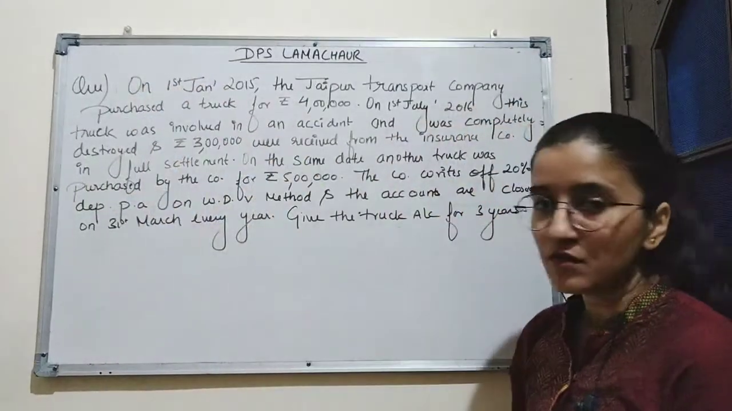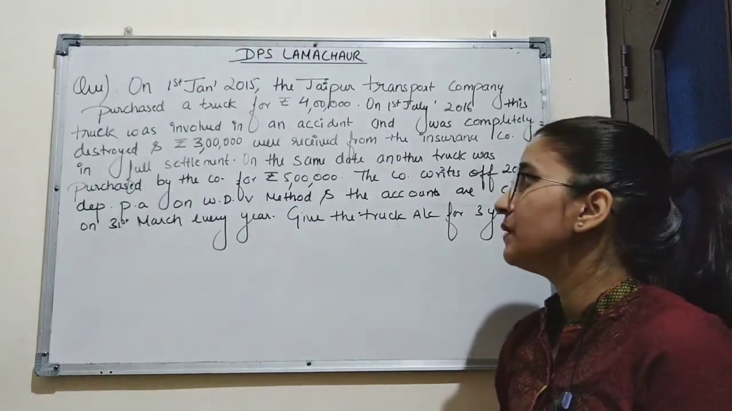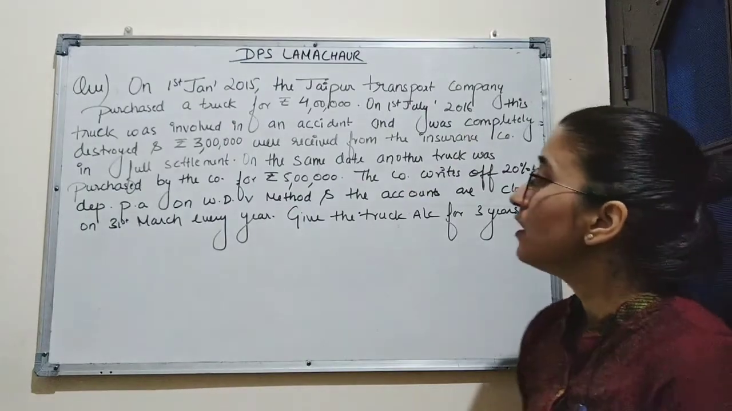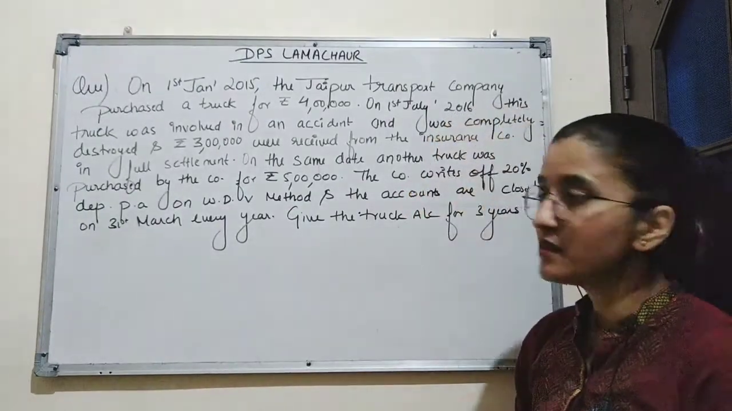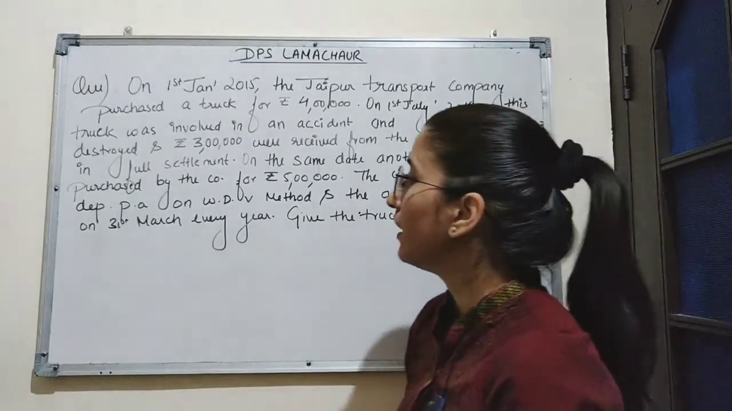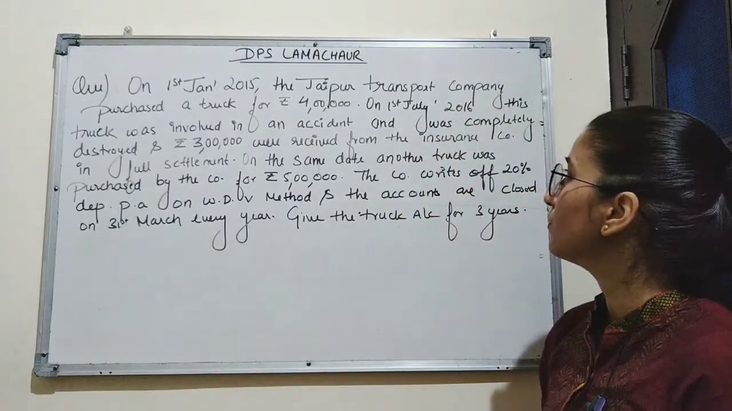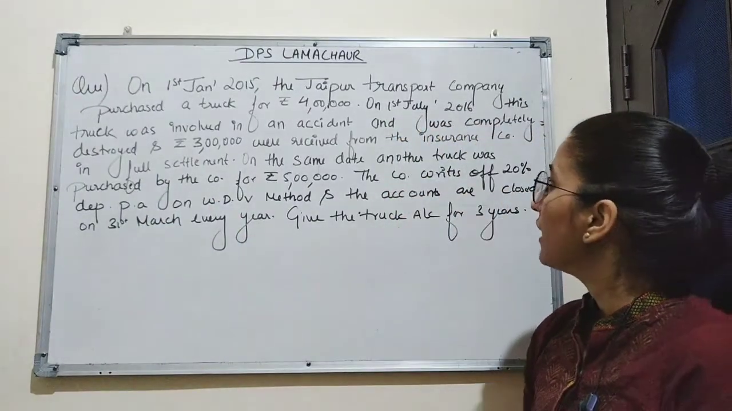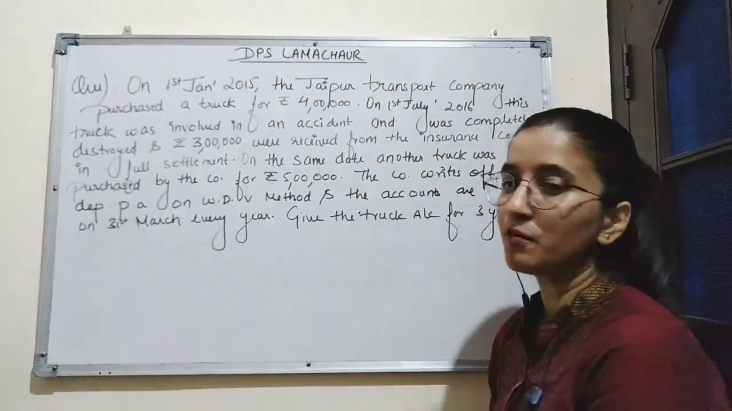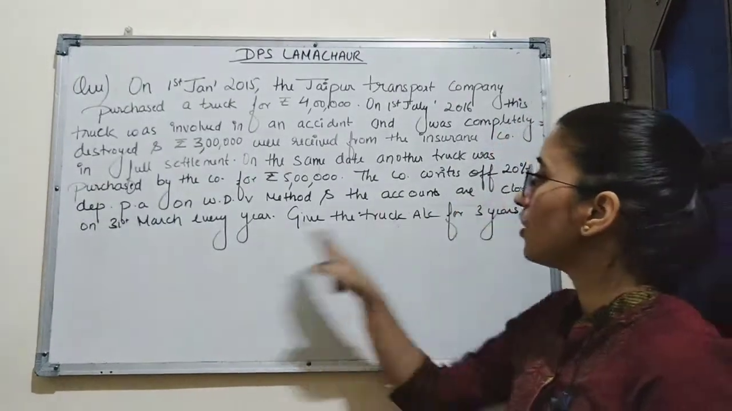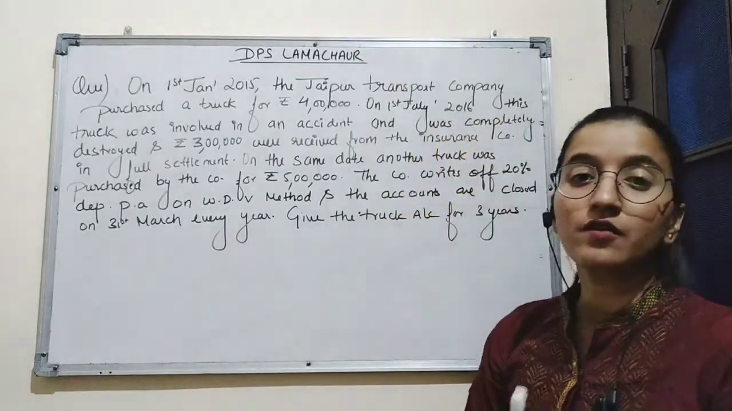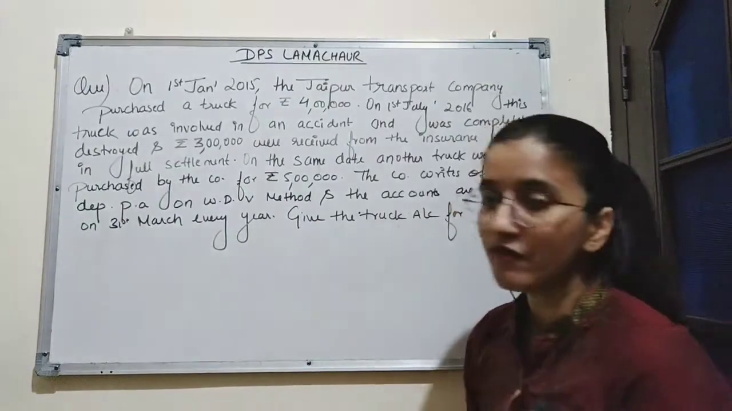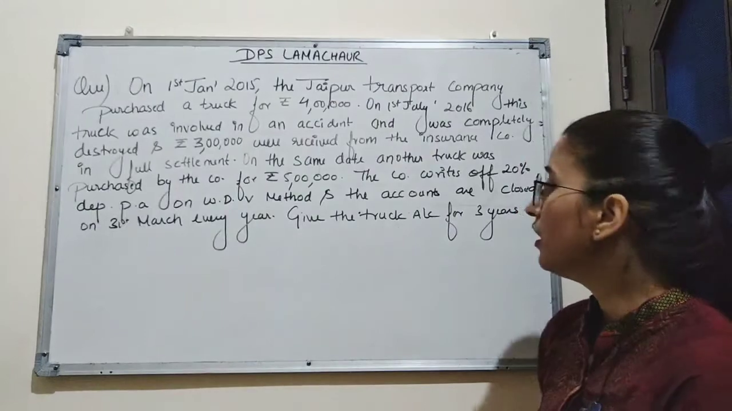On 1st January 2015, the Jaipur Transport Company purchased a truck for Rs 4 lakh. On 1st July 2016, this truck was involved in an accident and was completely destroyed, and Rs 3 lakh were received from the insurance company in full settlement. On the same date, another truck was purchased by the company for Rs 5 lakh. The company writes off 20% depreciation on written down value method, and the accounts are closed on 31st March every year. Give the truck account for 3 years.